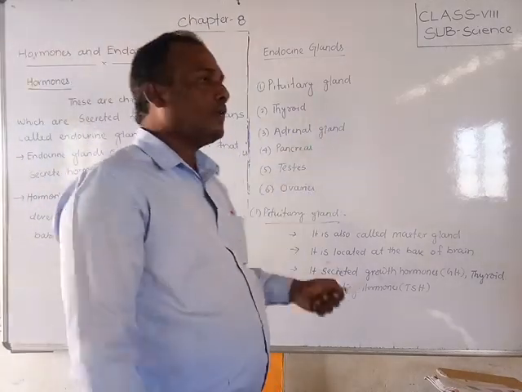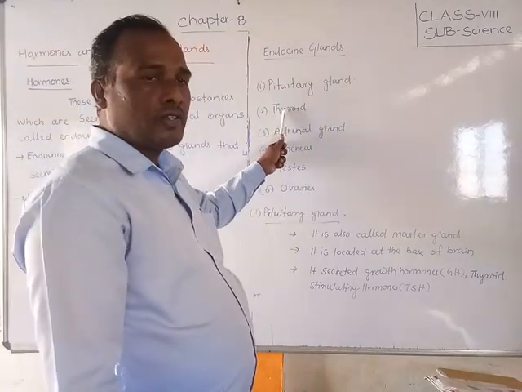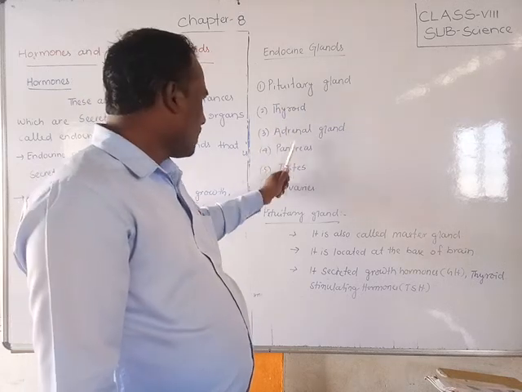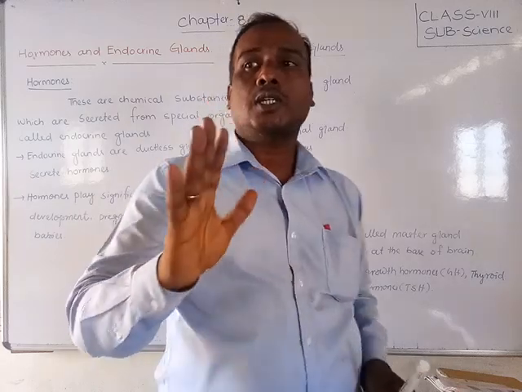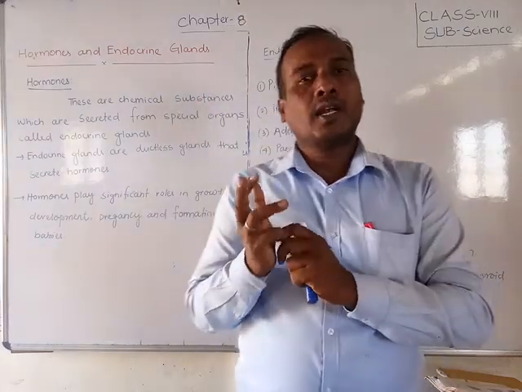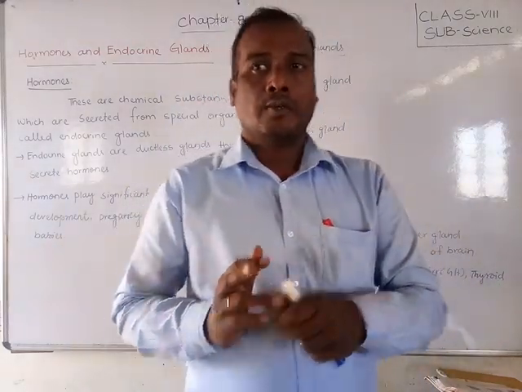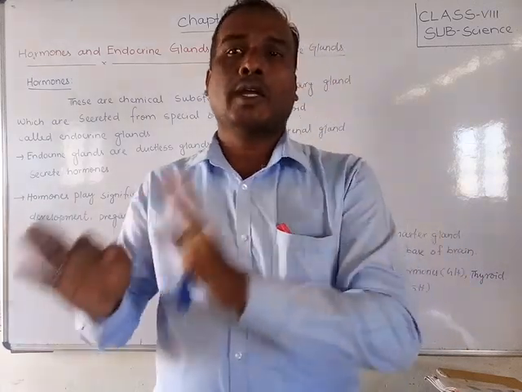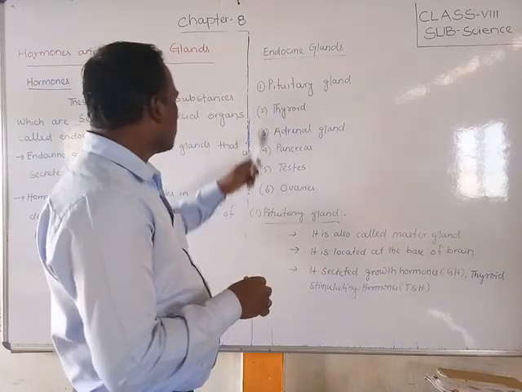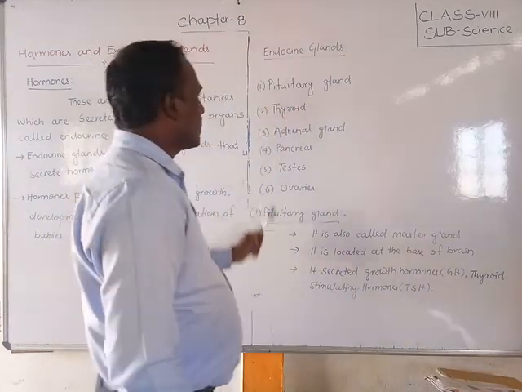First of all, we have to see what the endocrine glands are. Endocrine glands are generally the pituitary gland, thyroid, adrenal glands, pancreas, testis, and ovaries. Remember, students, these six. First we will discuss the pituitary gland.